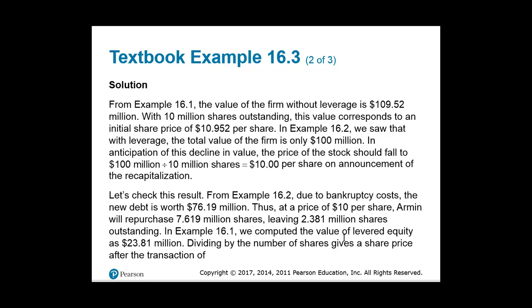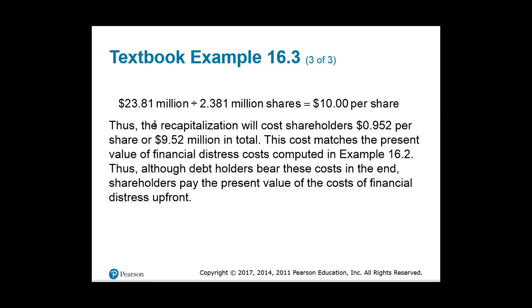We calculated the value of the levered equity in 16.1 as $23.8 million. If you take the $23.8 million in value divided by the 2.381 million shares, we're back to $10 per share.